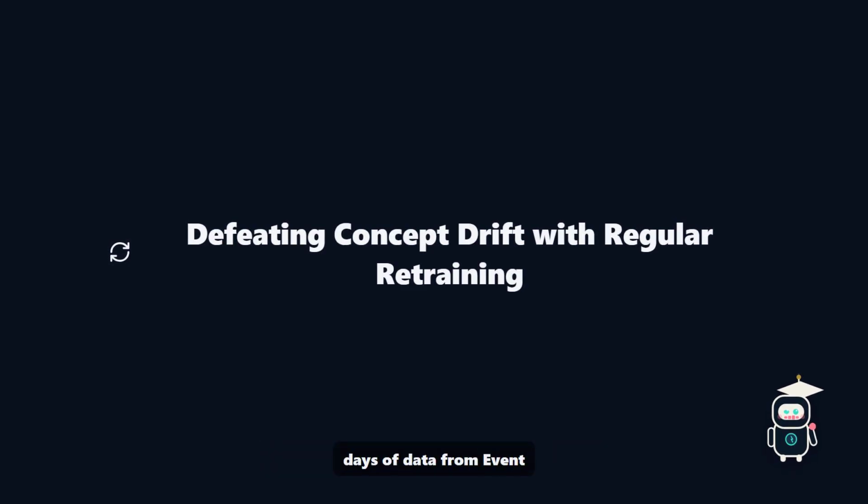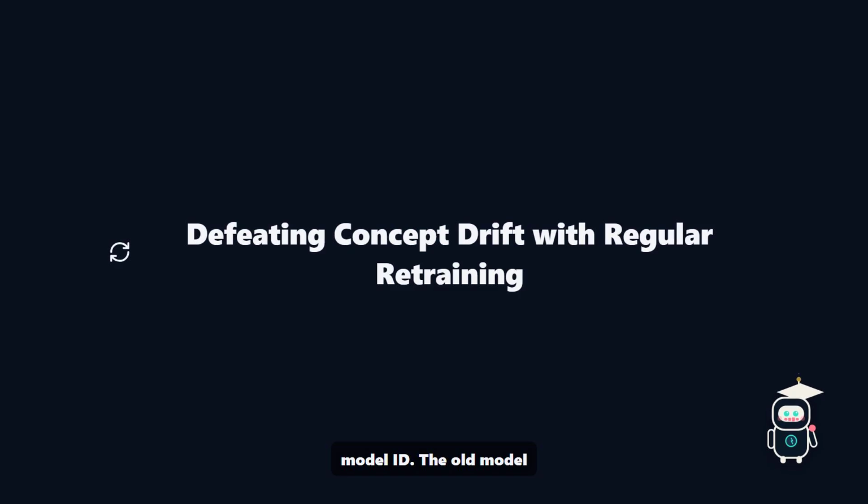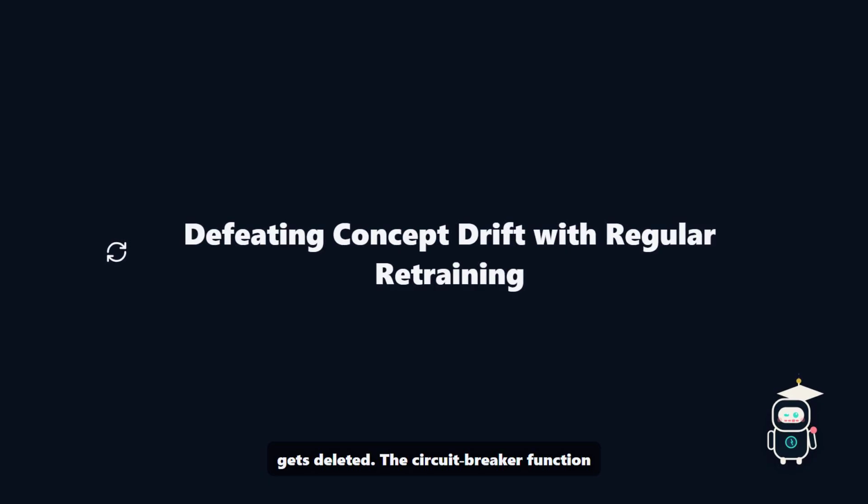It exports the latest 90 days of data from Event Hub's capture, creates a fresh model, waits for it to reach ready, and swaps the application setting to the new model ID. The old model stays alive for a week as a safety net, then gets deleted. The circuit breaker function stays untouched. It just starts querying the fresh model. That single automation keeps your anomaly detector relevant for years.